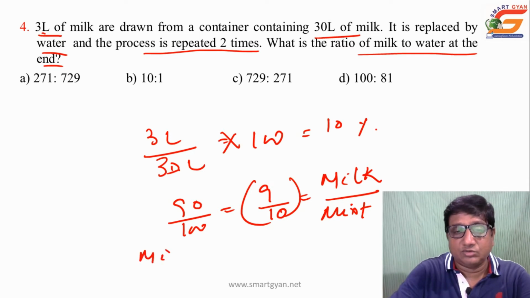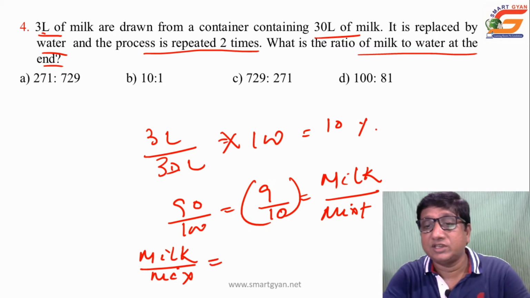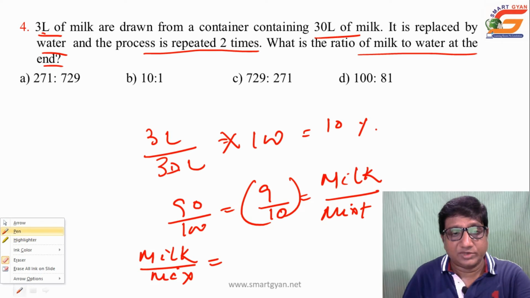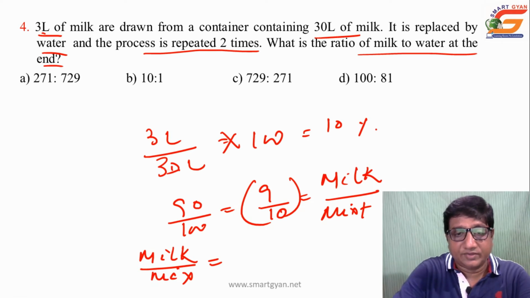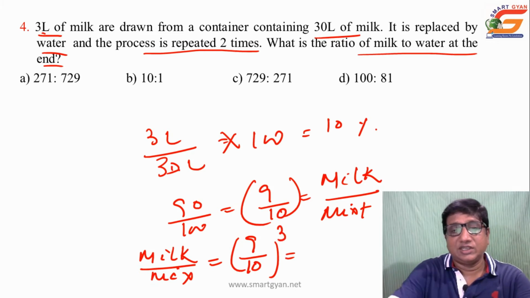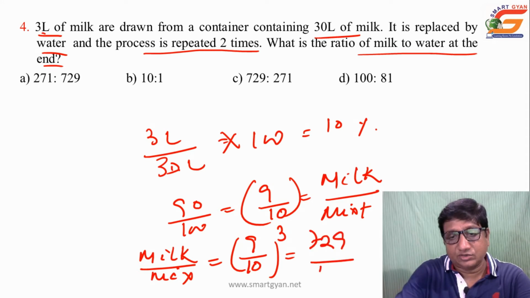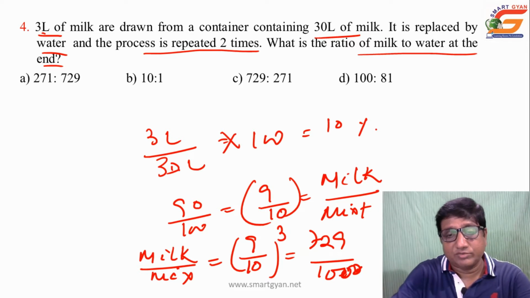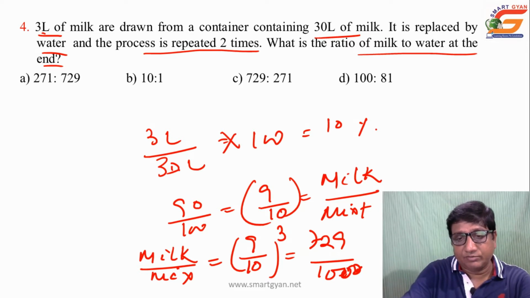As it is a question based on ratio, we will also do it with the ratio trick. Milk is to mixture will be 9 upon 10, and as the process is repeated 3 times, the power will be 3, that is 9 by 10 whole cube, that is 729 is to 1000. This is milk is to mixture, that is milk 729 parts out of 1000 parts of mixture.